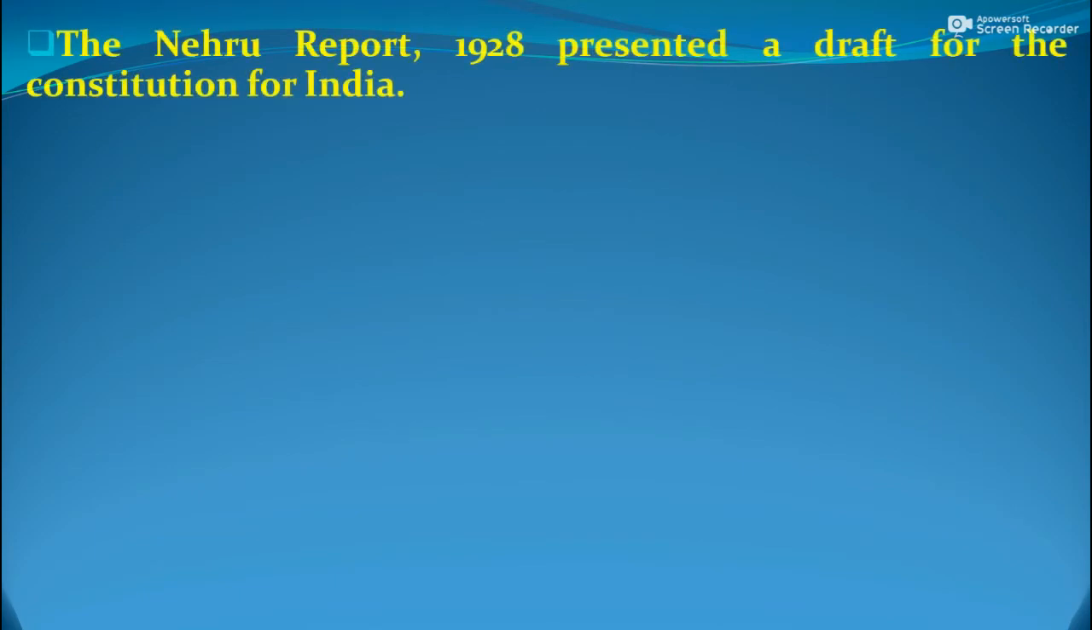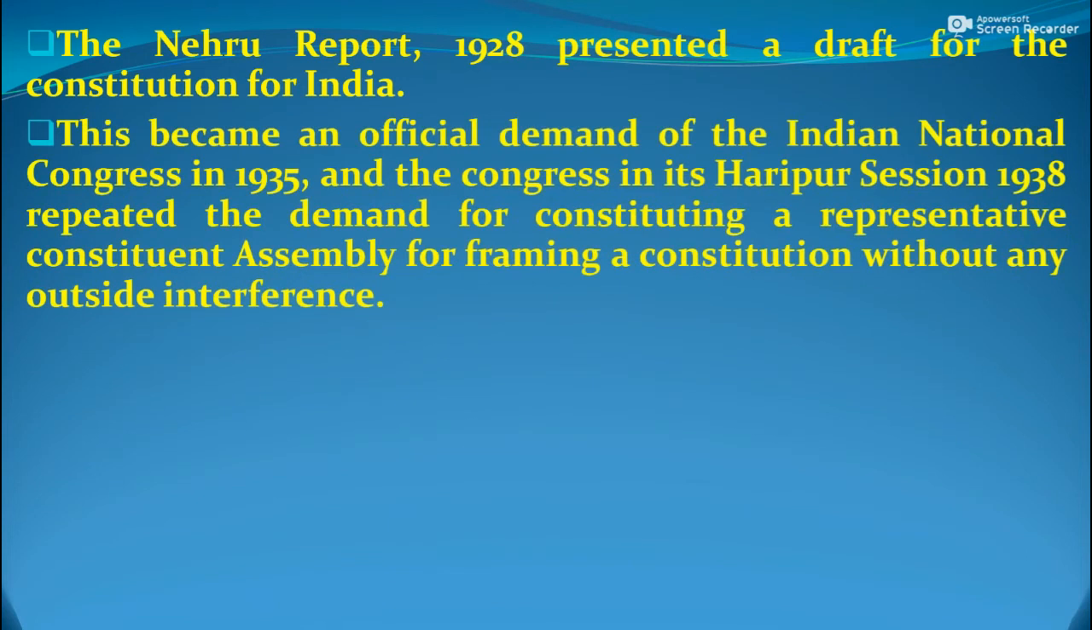The Nehru Report of 1928 presented a draft for the Constitution of India. This became an official demand of the Indian National Congress in 1935, and the Congress in its Haripur session in 1938 repeated the demand for constituting a representative Constituent Assembly for framing a constitution without outside interference.